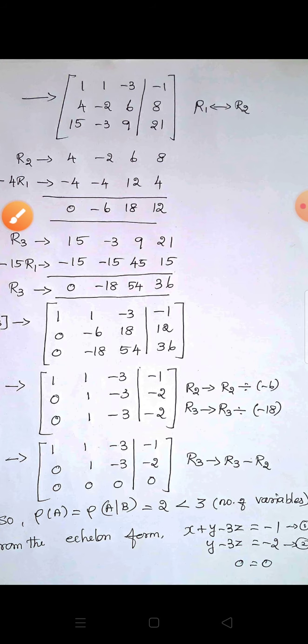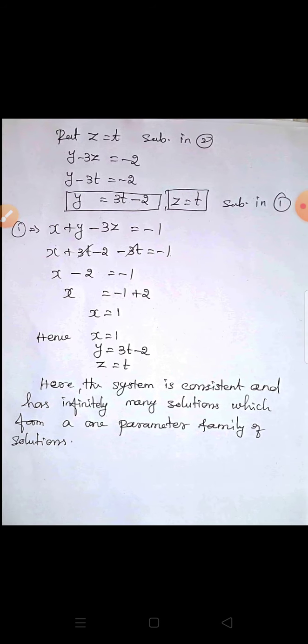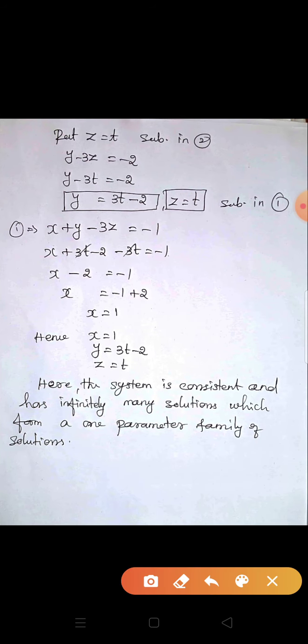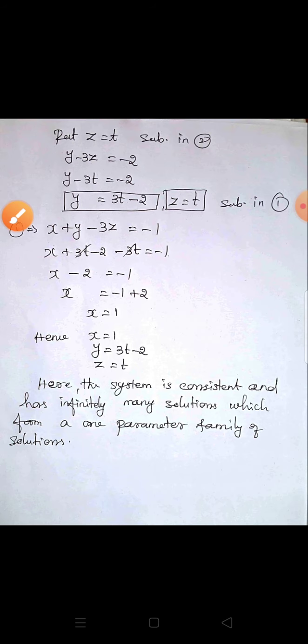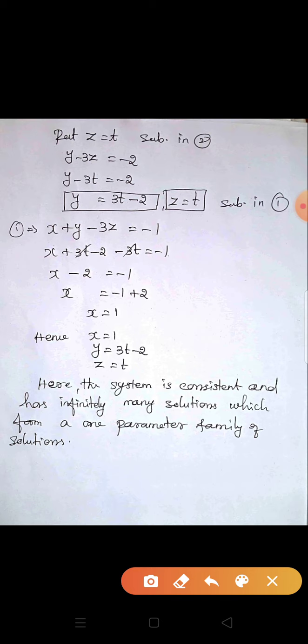We solve like this: you take any one of x, y, z and put it as a parameter. Suppose x equal to t, or y equal to t, or z equal to t. Here I take z equal to t. Now we substitute in the second equation, y minus 3z equal to minus 2.